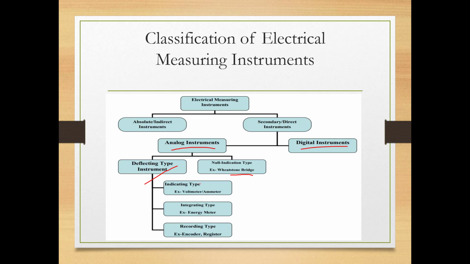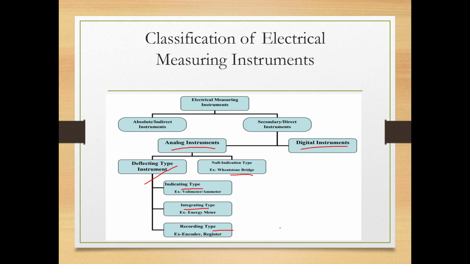In the case of deflecting type, when the pointer rotates to some certain value, say 10 volt or 10 ampere or 10.5 milliampere, then we say that the measurement is complete. So depending upon the method by which we say the measurement is complete, we have arrived at these two classifications. Again, among the deflecting types, we have three classifications: indication type, integrating type, and recording type.